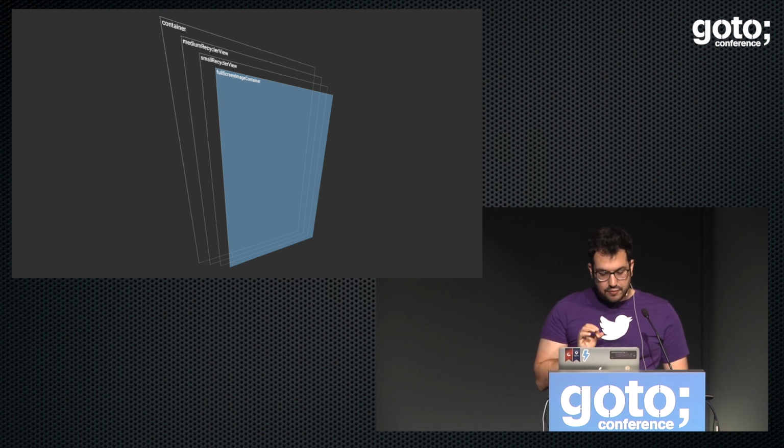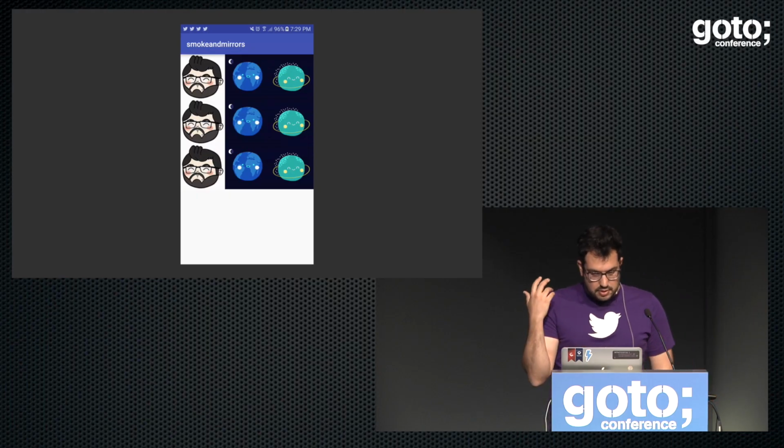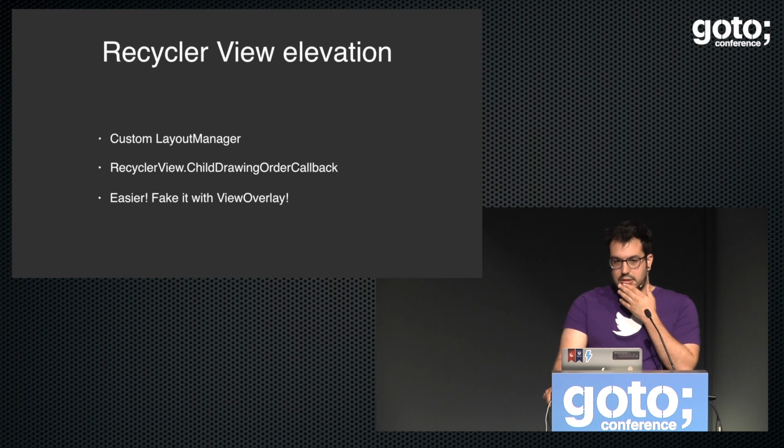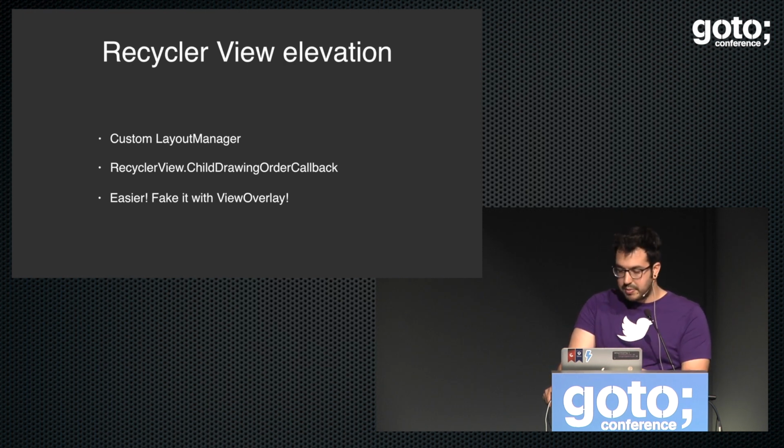But then let's talk about the full screen image container. The full screen is a frame layout with a black background, and that shows the image in full width. Exactly this. So to do that, there is a requirement by the recycler view.